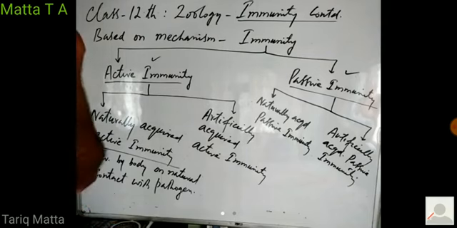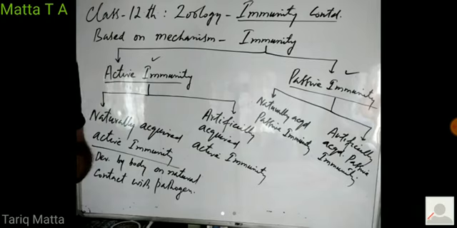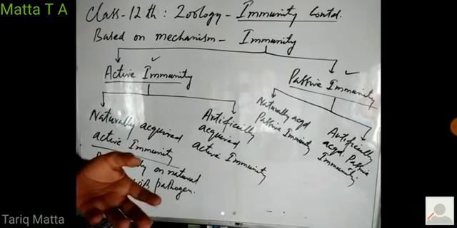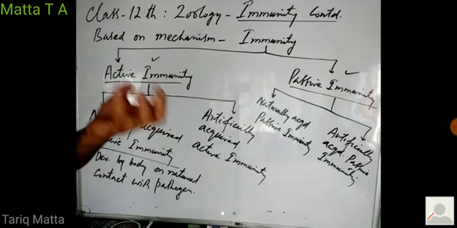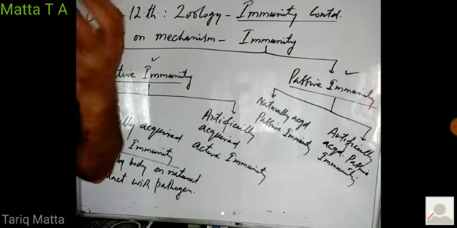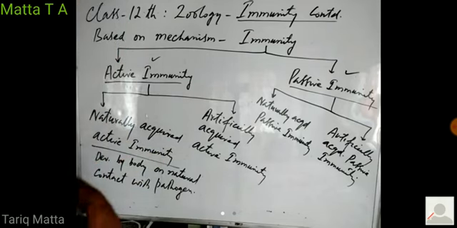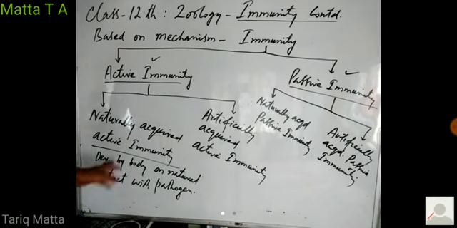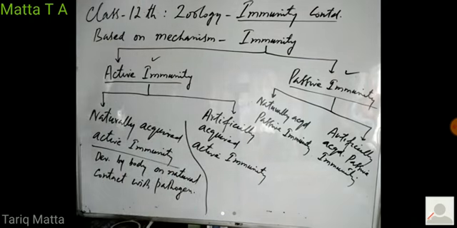body along with inhaled air, along with ingested food, along with ingested water, right? So you are in your natural environment. And in that natural environment, you naturally get exposed to different types of pathogens, which enter into your body through food, through water, through air, right? Through cuts and wounds. So this immunity, which is developed against those pathogens, is known as naturally acquired active immunity, right?